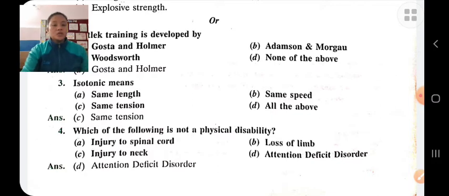Isotonic is a combination of two words. Iso means same, tonic means tension. So isotonic means same tension. In this exercise, work is done, the length of the muscle changes, and there is the same tension in the muscle. It is of two types, concentric and eccentric, like push-ups and sit-ups.